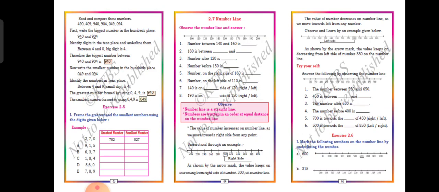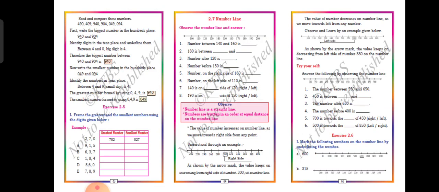See, 100, 110, 120, 130, 140, 150, 160, 170, like that it goes. When it is coming to this side, it means 200, 190, 180, 170. Left side means it is less. Towards our right side means it is more. Is that clear?